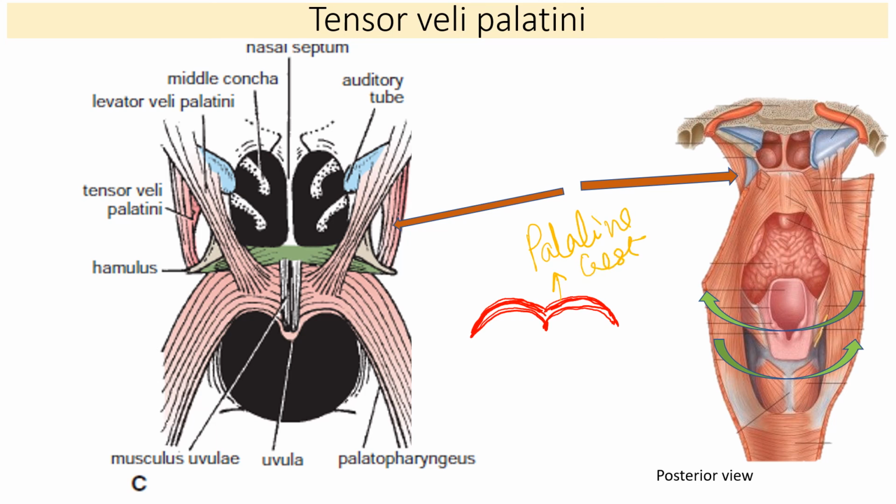So the aponeurosis is attached to this border and to the surface which is between the palatine crest and the posterior border.